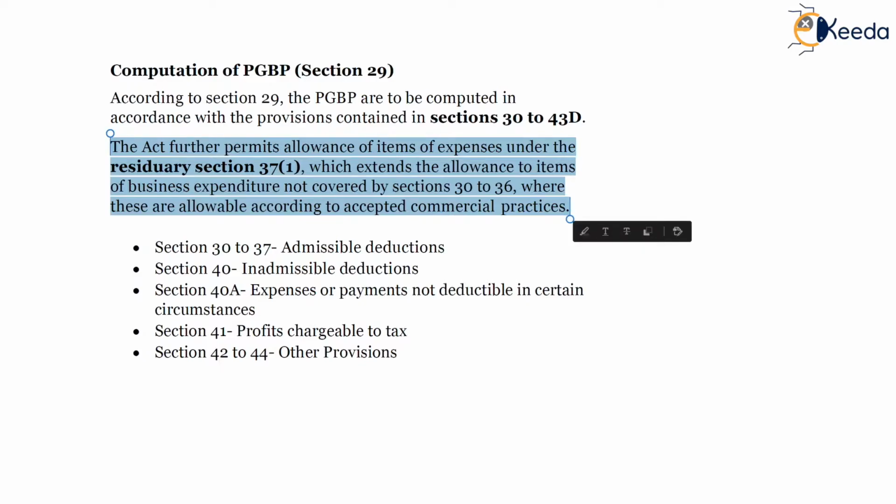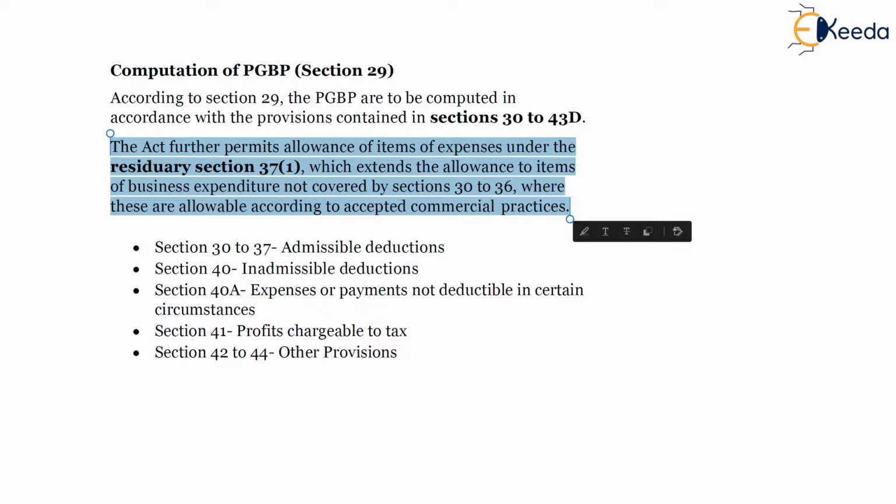Meaning, in overall income tax law, you have a residuary head of income from other sources, wherein if any of the income is not falling under the preceding heads, meaning income from salary, income from house property, business income or capital gains. So if any of the income is not falling under these heads, then it will be taxable under the head income from other sources, provided the same is taxable as per section 4 and section 5.